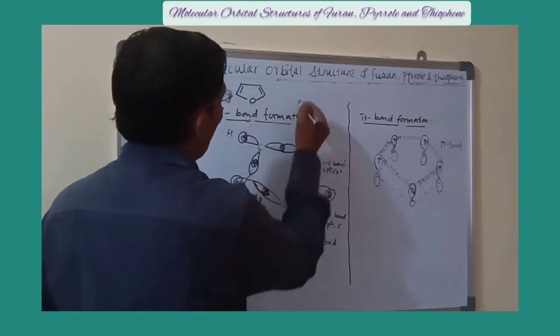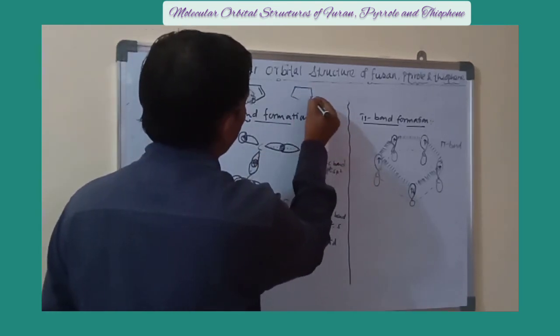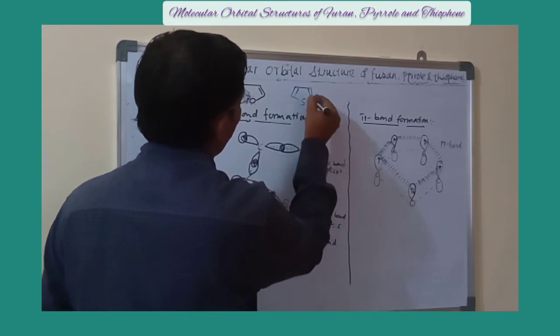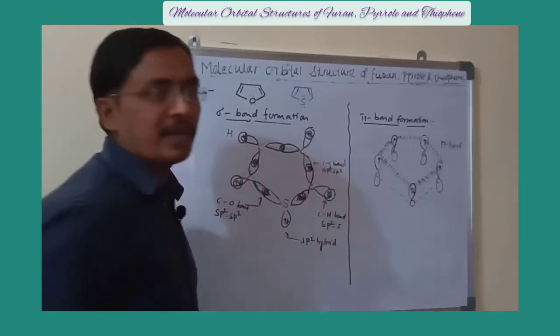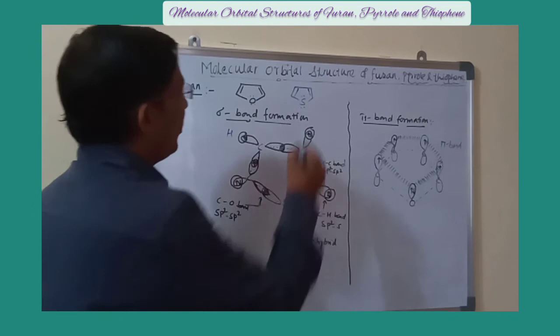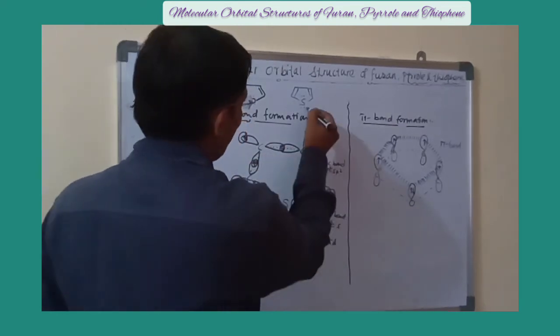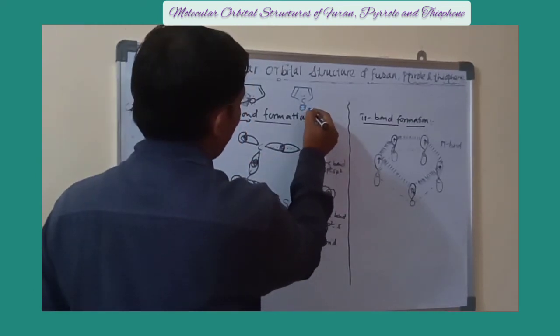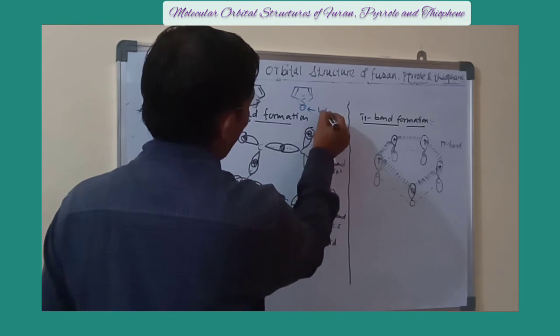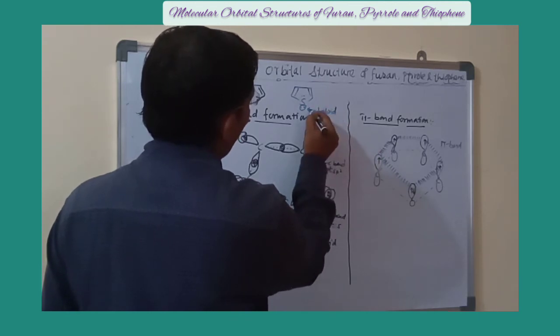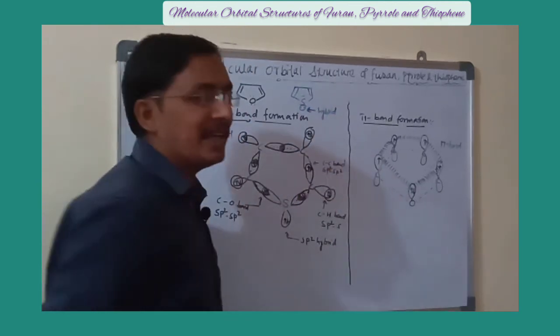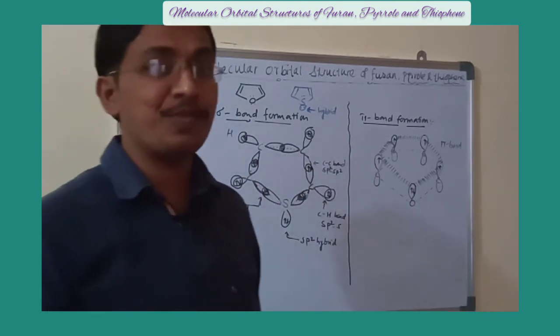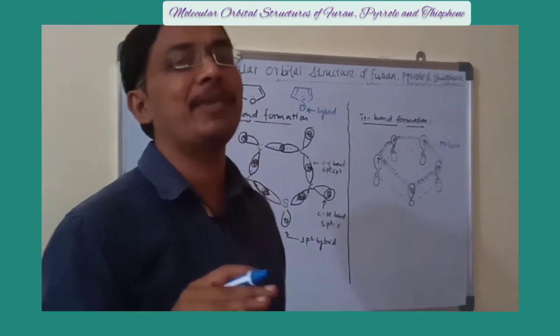The structure of thiophene is this one, sulfur with 2 lone pairs of electrons. Now this lone pair which is present outside the ring is hybrid. Remember, always the lone pair which is present outside the ring is hybrid and the lone pair which is present inside the ring is unhybrid.